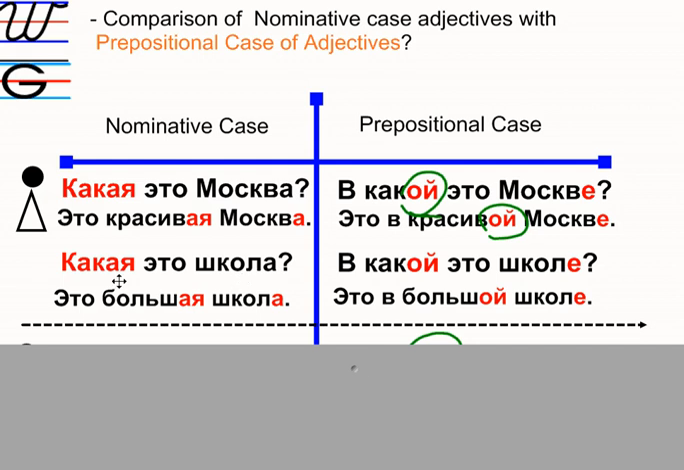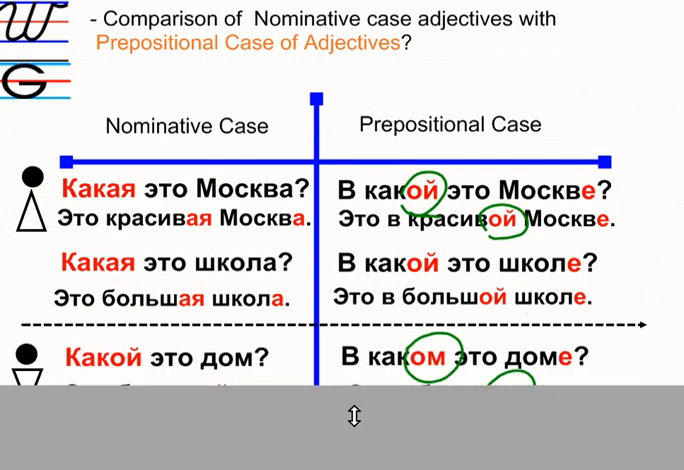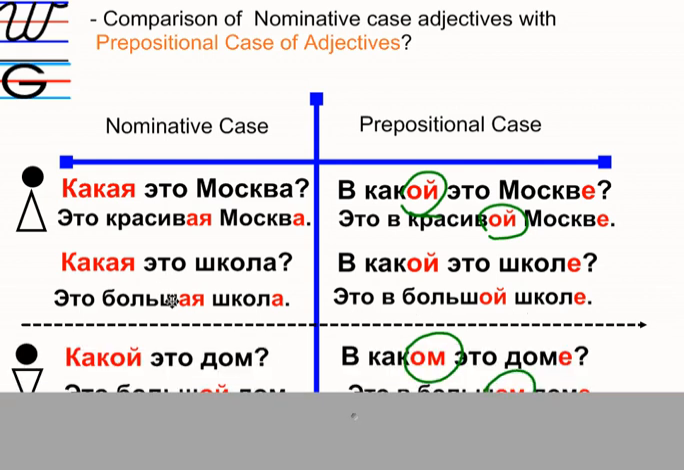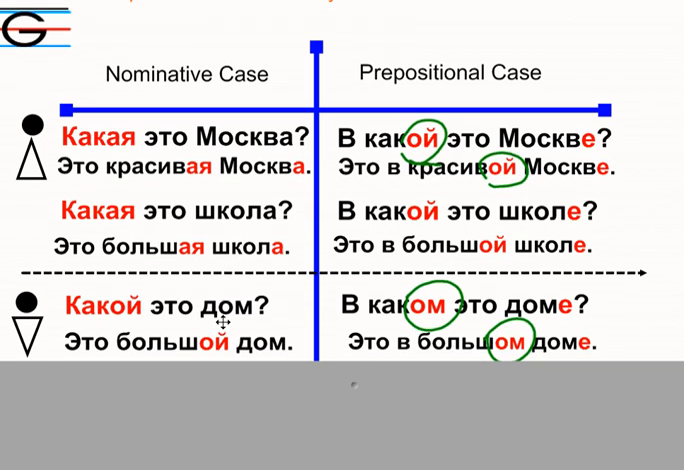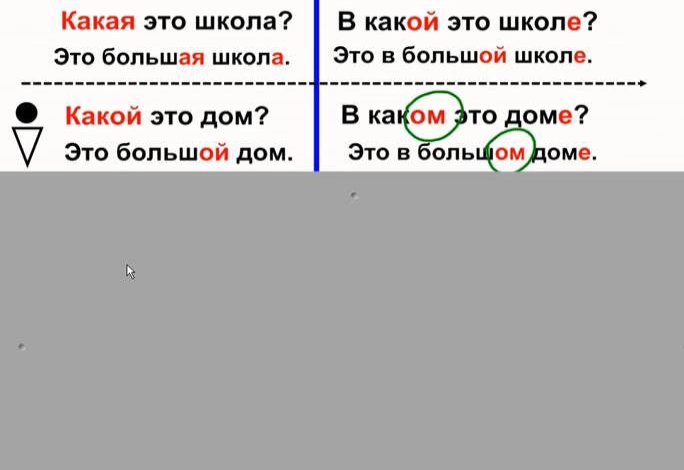We have some more examples with какая школа, это большая школа, в какой это школе, это в большой школе, in a big school. Or what kind of school it is, it's a big school, but this happens in a big school. Okay, different meaning. Okay, let's look what happens with the masculine.